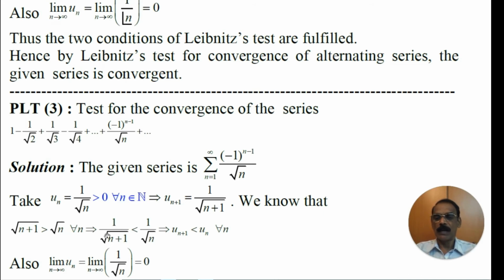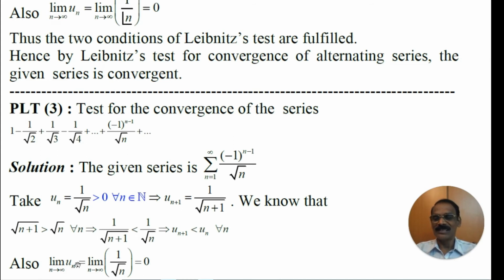This implies 1 by square root of n plus 1 is less than 1 by root n. What is 1 by square root of n plus 1? That is un plus 1. What is 1 by root n? That is un. Therefore, this implies un plus 1 is less than un for all n. That is, the sequence un is a decreasing sequence.